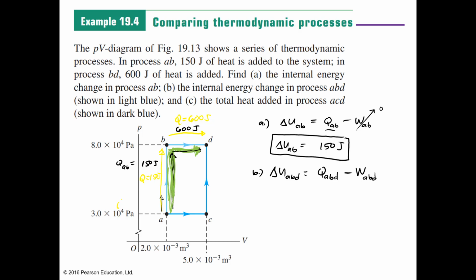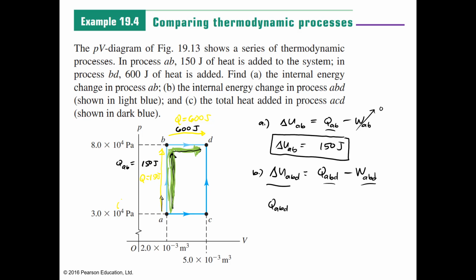No, because from B to D your volume changes. Therefore, neither term will be zero. So to solve for this, we need to get QABD and WABD. What is QABD?